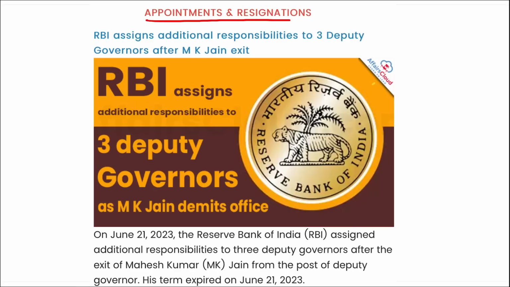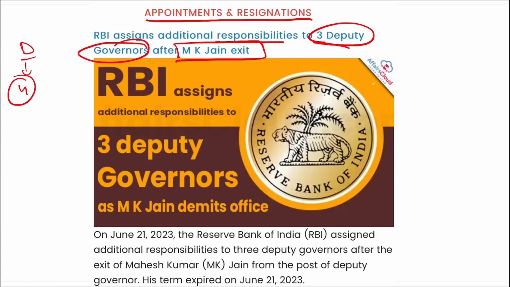Next is appointments and resignations. RBI assigns additional responsibilities to 3 deputy governors after MK Jain's exit. How many deputy governors are there in RBI? A total of 4 deputy governors. Recently, MK Jain, Mahesh Kumar Jain, has exited from his post, so RBI has assigned additional responsibilities to the 3 deputy governors. His term expired on 21st of June 2023.